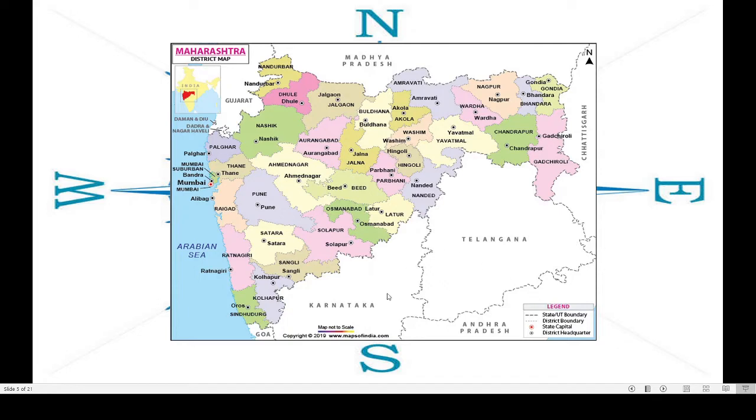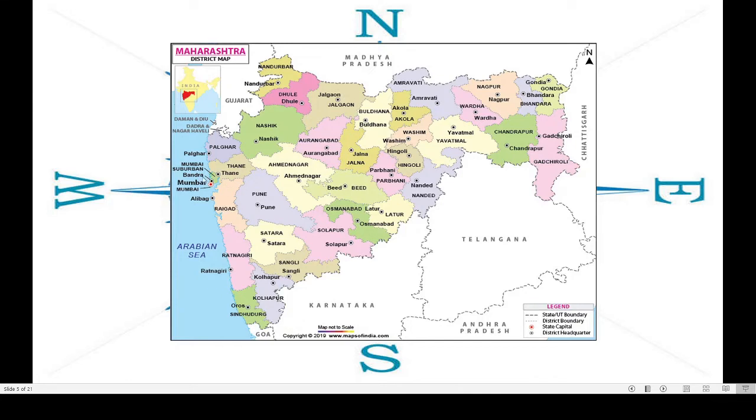Always on the map, the upside is nothing but north and downside it is south. And right side east. And left side, sorry, west. Okay.